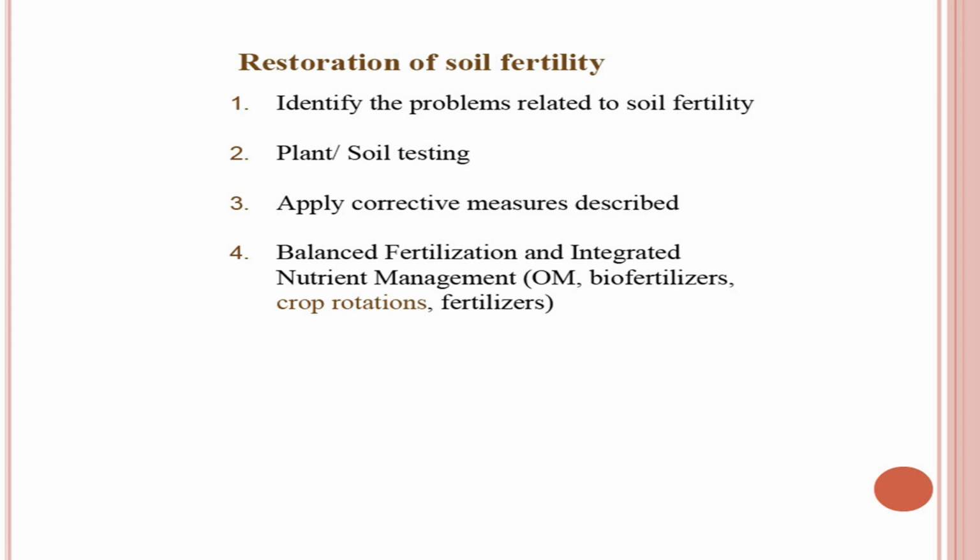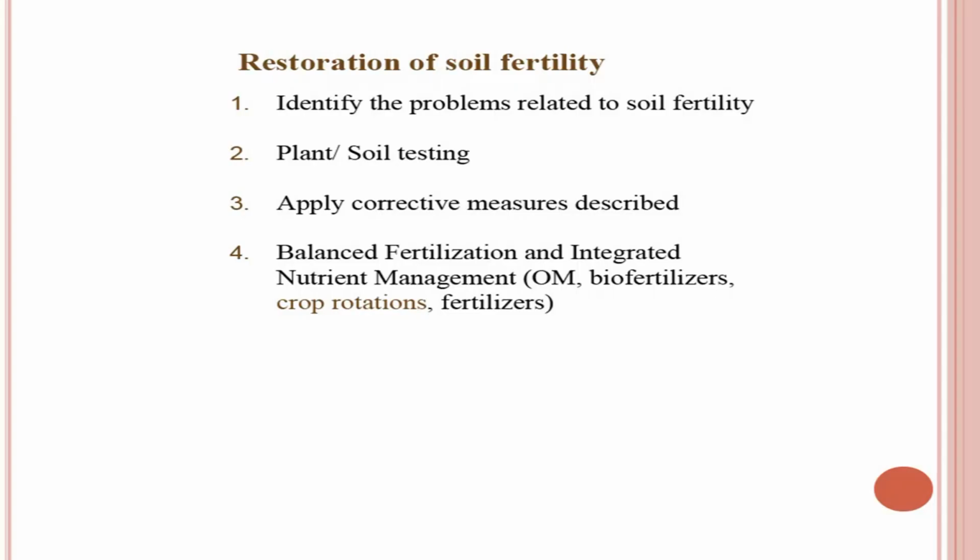Lime application can rectify, can ameliorate the acidic soil. Similarly, if your soil is alkaline or alkali soil is there and it is having very high pH, in that case one can suggest application of sulfur fertilizer. Sulfur can be used to reduce the pH of these soils, or some other amendments like gypsum. Gypsum can be used which can correct the soil pH. So, identification of the right soil fertility problem is very important.